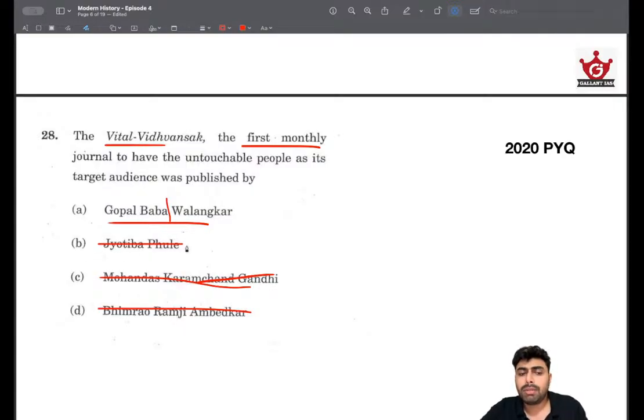And using that logic, we can eliminate Jyotiba Phule and we can arrive at the answer as Gopal Baba Valankar. So that's how we decipher this question. And I hope you understood the logic behind this, because we used every clue that was given in this question, like the first monthly journal, and we tried to decipher the origin or the region of the writer from the name itself, and then we deciphered using these surnames.